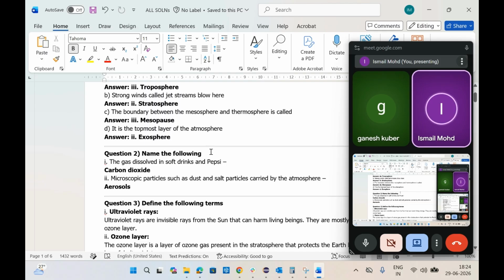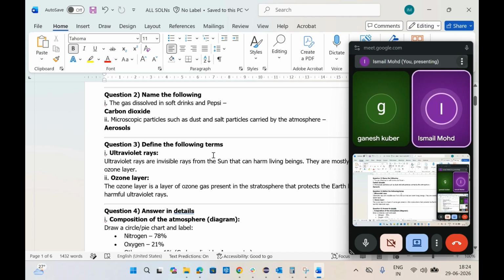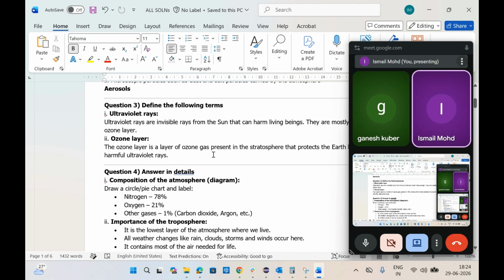Okay, next one, the gas dissolved in soft drinks, that is carbon dioxide. Microscopic particles such as dust and salt carried by the atmosphere are called aerosols. Aerosols are those microscopic particles such as dust and salt particles carried by the atmosphere. Now he will ask to define UV rays. UV rays stands for ultraviolet rays.